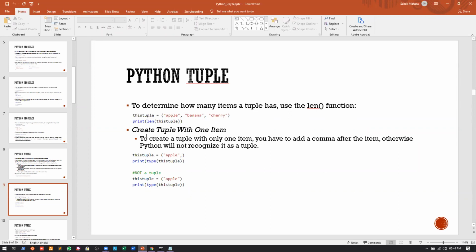Now this is a very important thing. If we want to create a tuple with only one item, we can do that, but see the point: to create a tuple with only one item, you have to add a comma after the item. Otherwise Python will not recognize it as a tuple. Let us see the demo here.